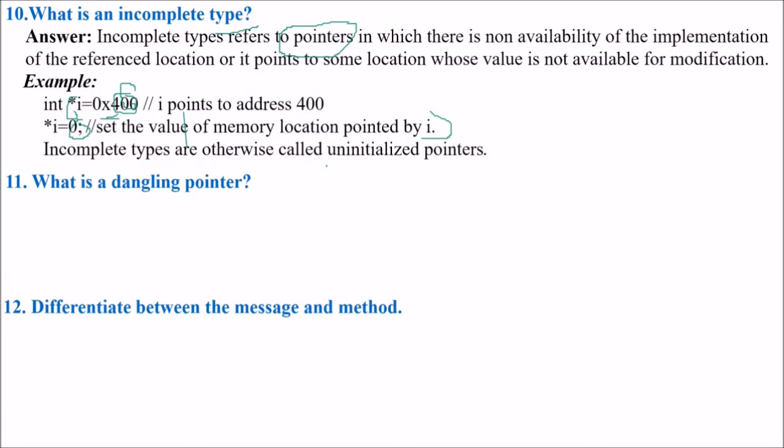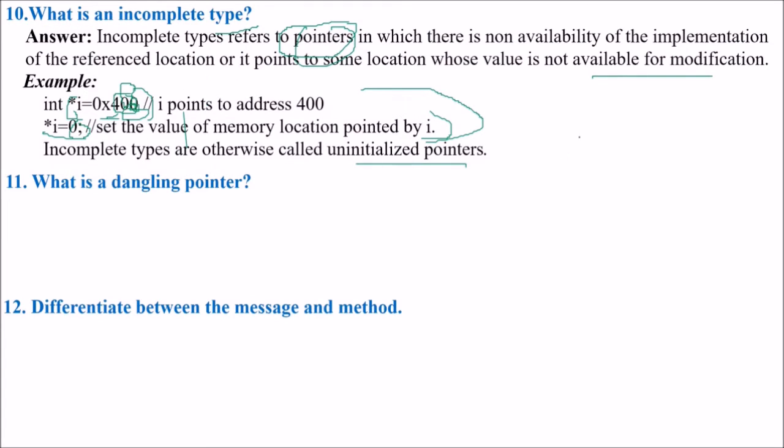So incomplete types are otherwise called uninitialized pointers also. Now you have set the value of the memory location pointed to by I. These are incomplete types, which refer to pointers in which there is non-availability of the implementation of the reference location, or rather it is pointing to some location whose value is not available for modification. These are incomplete types.